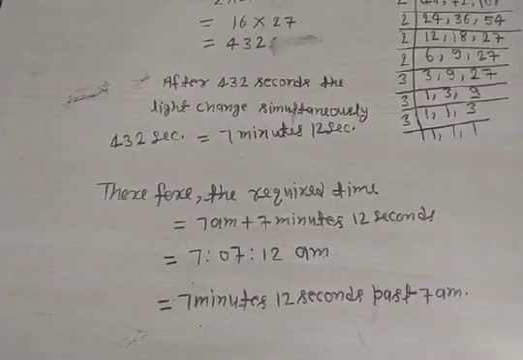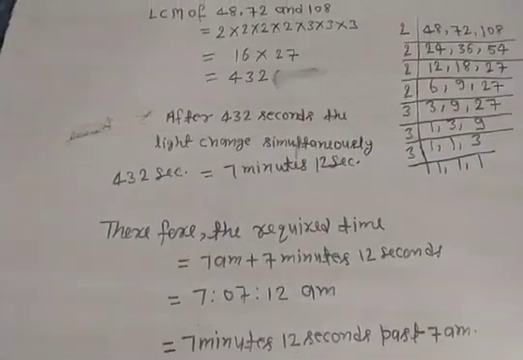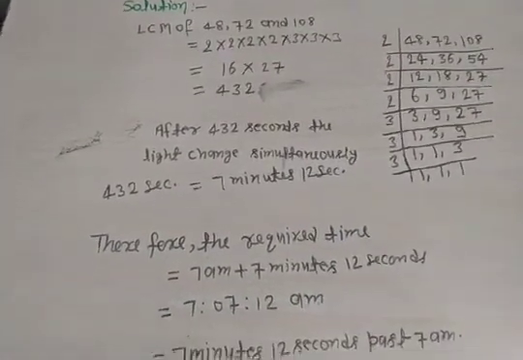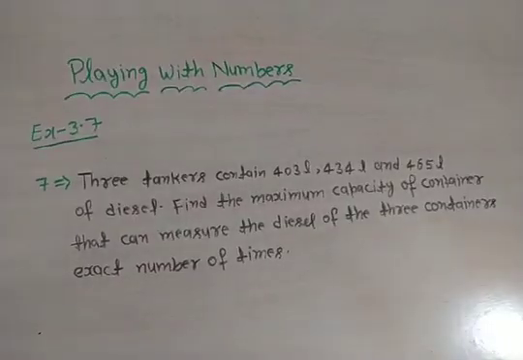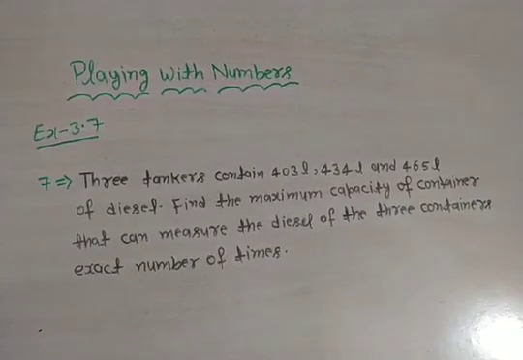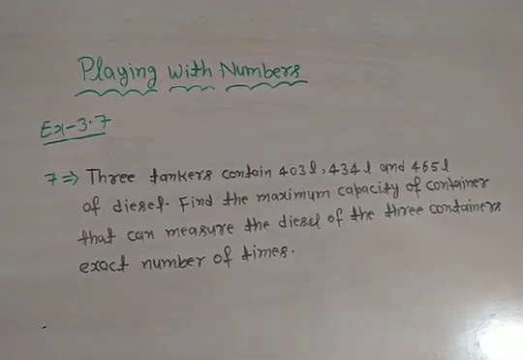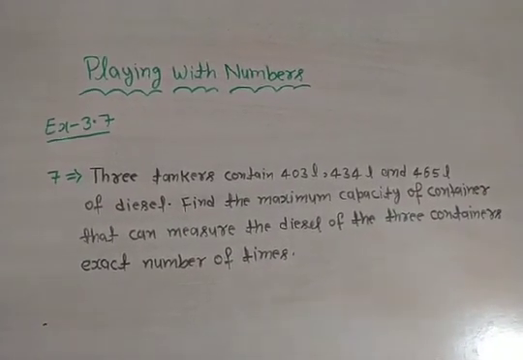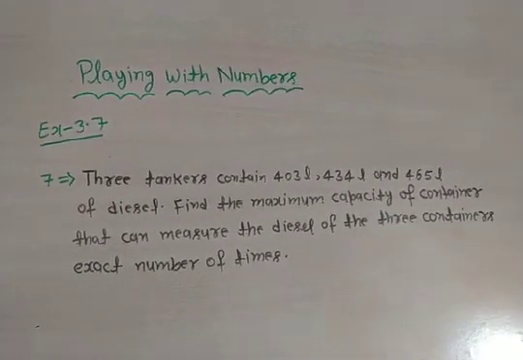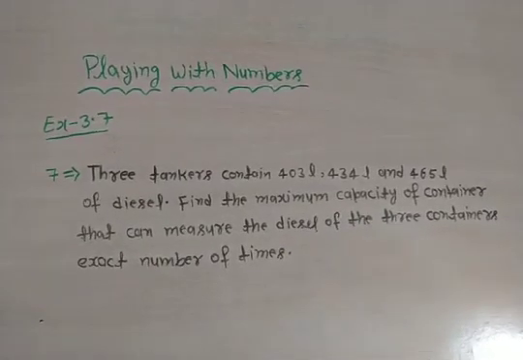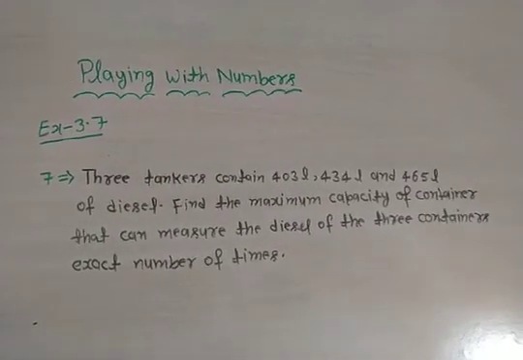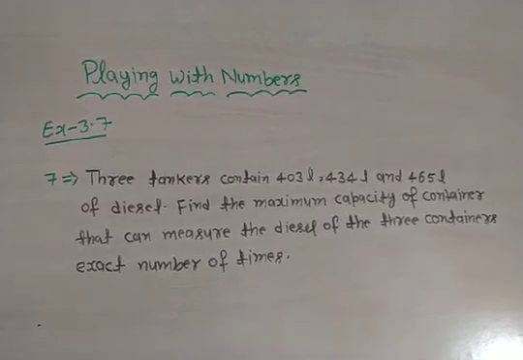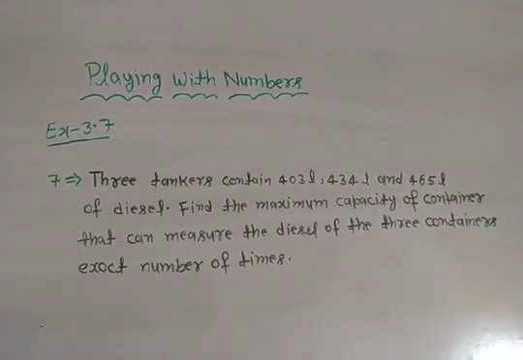Now we are going to solve question number 7. Question number 7: 3 tankers contain 403 liters, 434 liters and 465 liters of diesel.